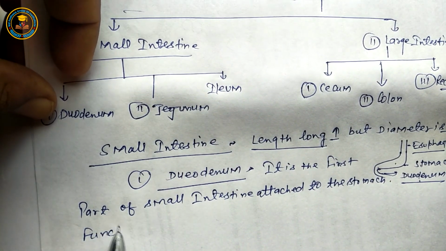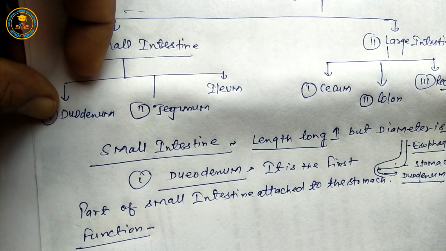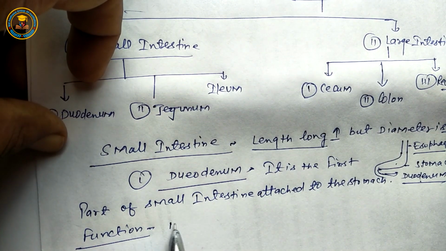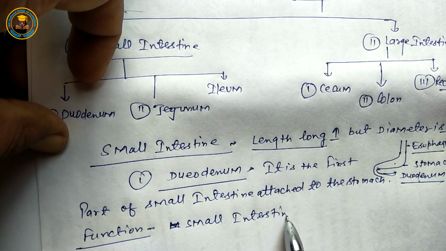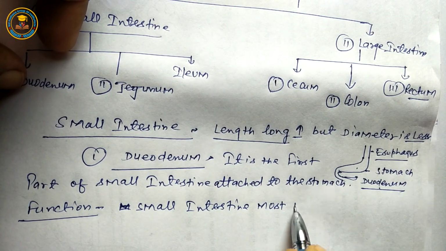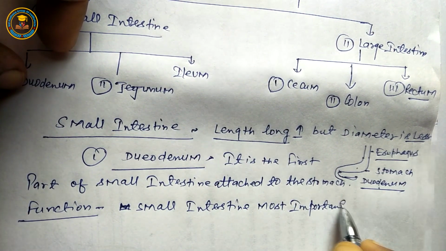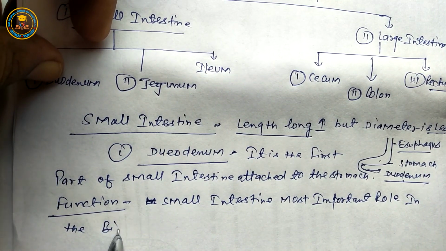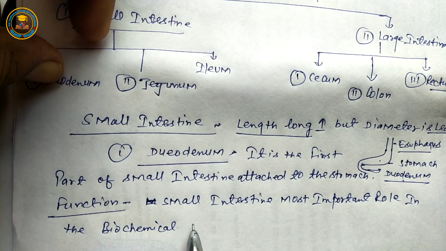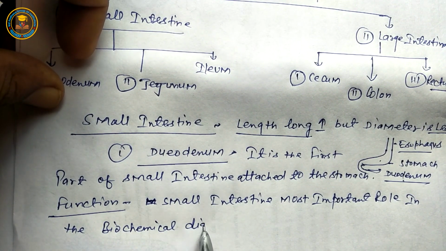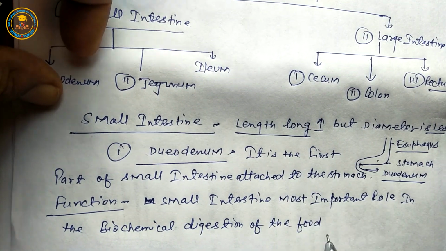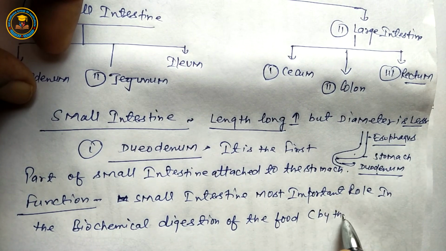Next, the function of the duodenum. Students, the duodenum has several functions, but the most important role of the small intestine is in the biochemical digestion of food by enzymes.